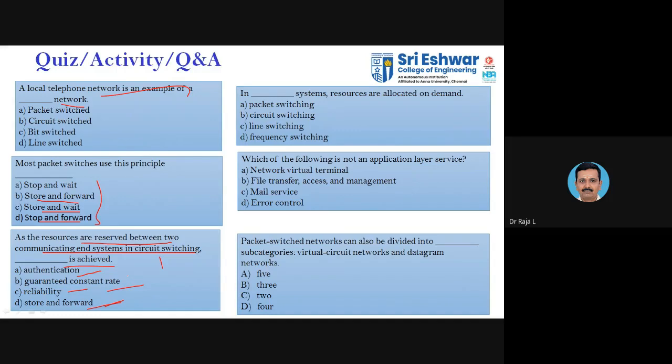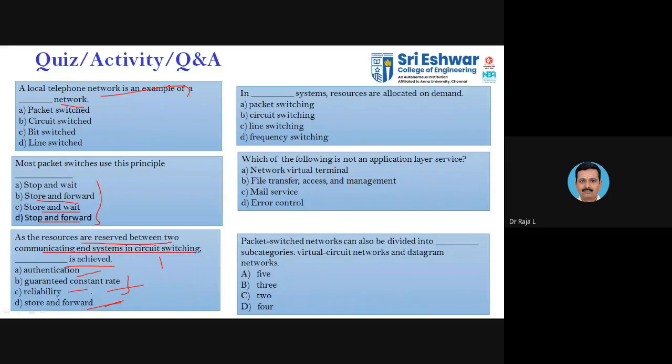So there are two cases. One is reliability, the other one is guaranteed constant rate. Among these two, which one will be more apt? When you have resources, which is the better one, guaranteed constant rate or reliability?